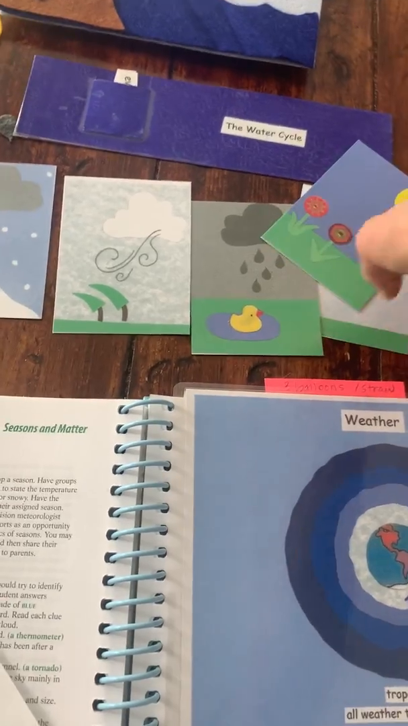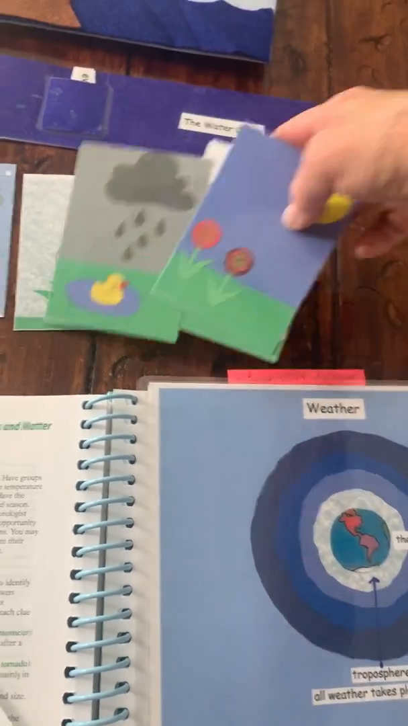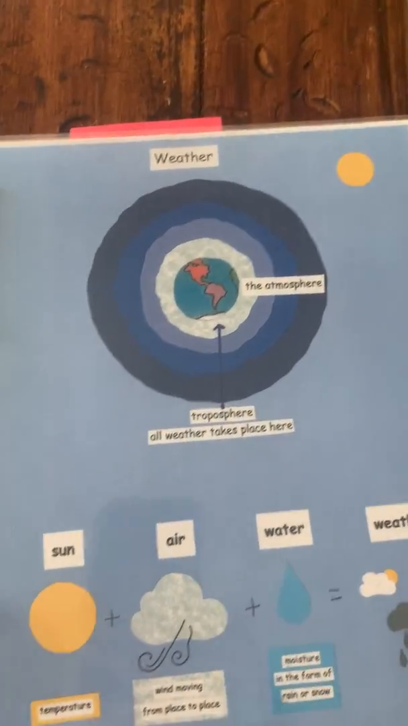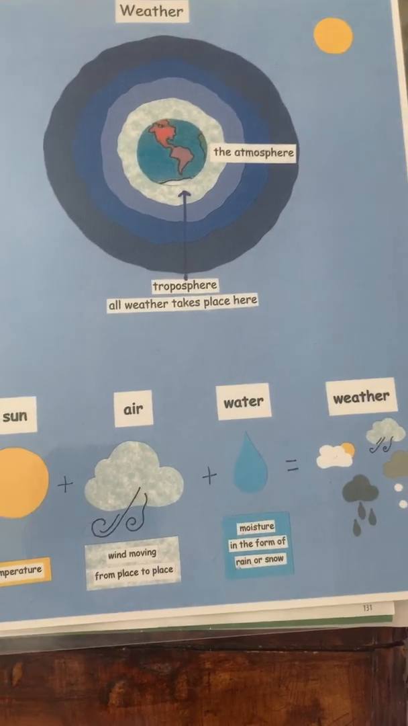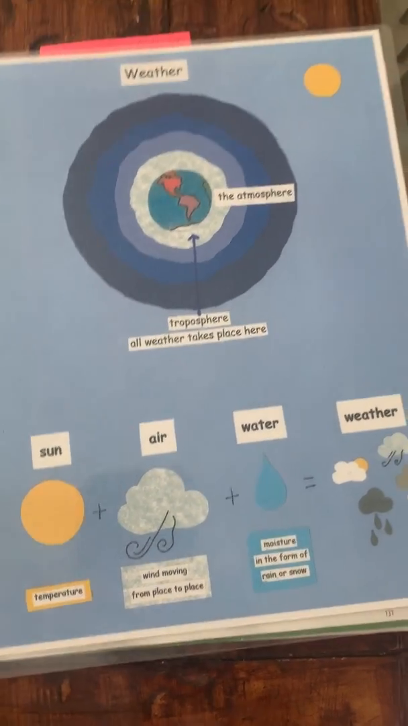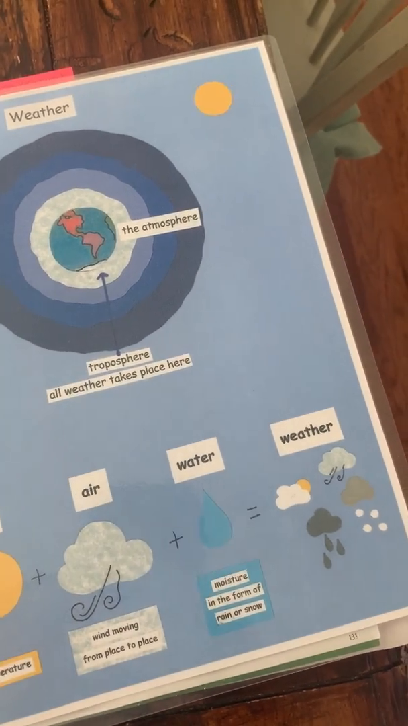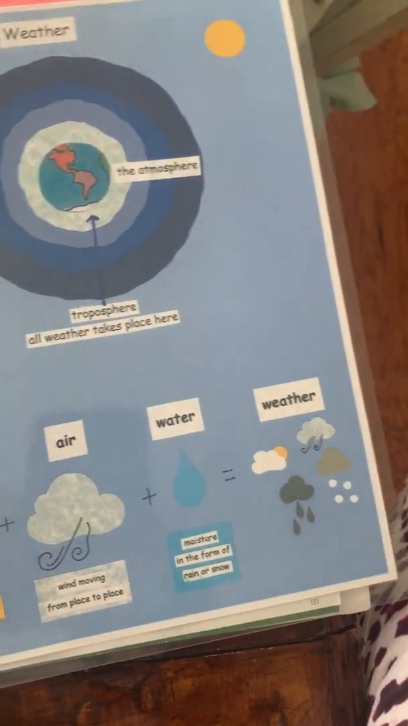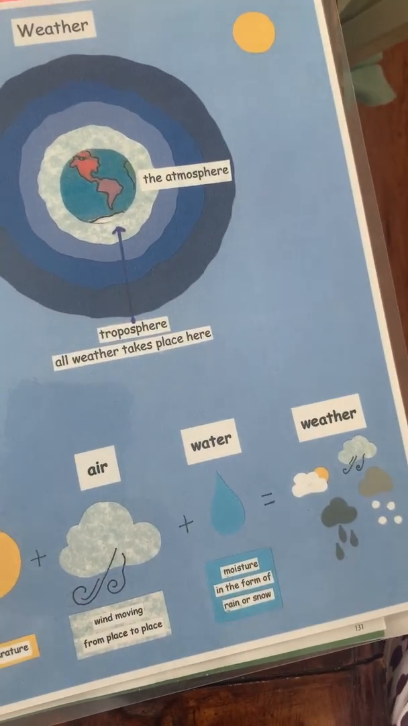Weather is caused by the temperature of the air, how fast the air is moving, and how much moisture is in it. At the North Pole and the Arctic Circle and the South Pole and Antarctica, it's cold all the time. At and near the equator, it's hot all the time. Why do you think that is, boys and girls? You think it's close to the equator, closer to the sun? That's right.